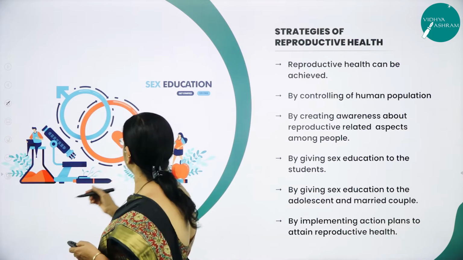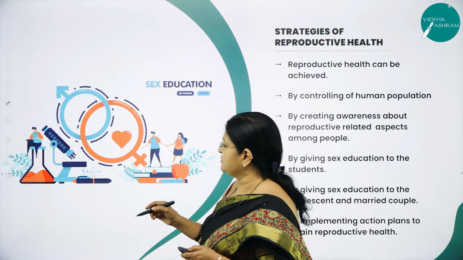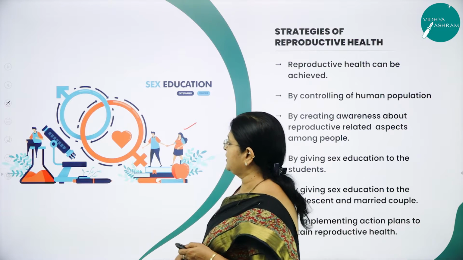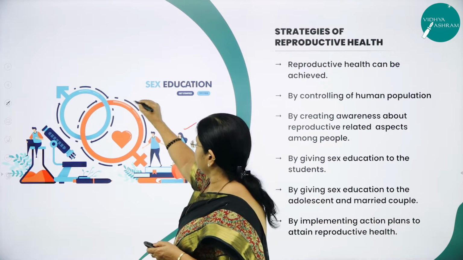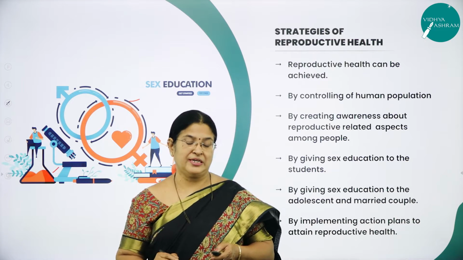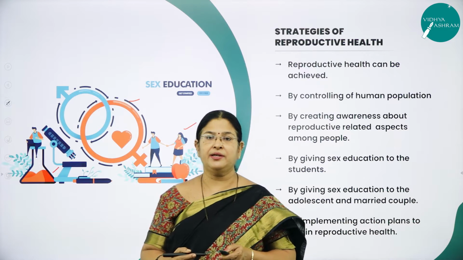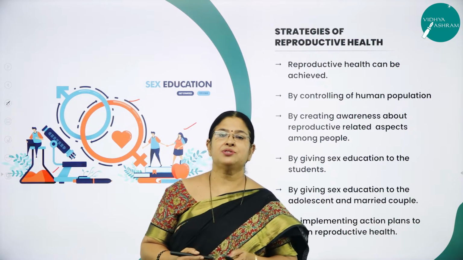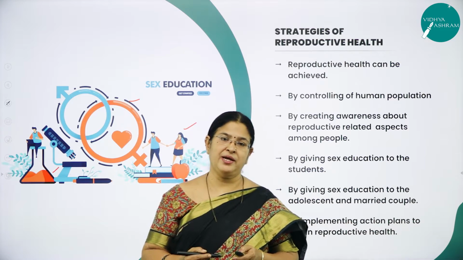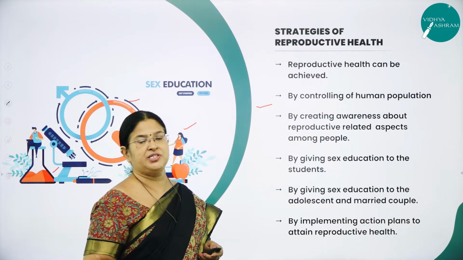Now once again let us discuss all that we have discussed here. The strategies of reproductive health are given here. So you can see here the healthy couple. Then particularly we have to come out with good technology and strategies which will also help us to maintain a reproductive healthy society. So reproductive health can be achieved, first one, what? By controlling human population.